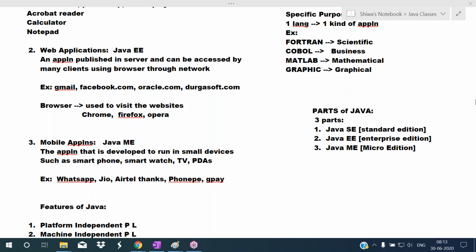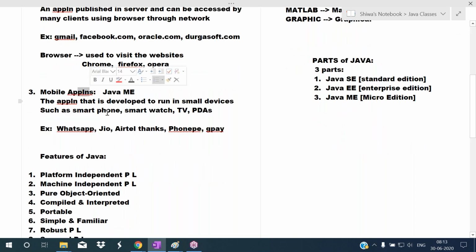Now we can also develop mobile applications. Babu, somebody is unmuting every time. Please be in mute mode. Deepak Kumar, please be in mute mode.